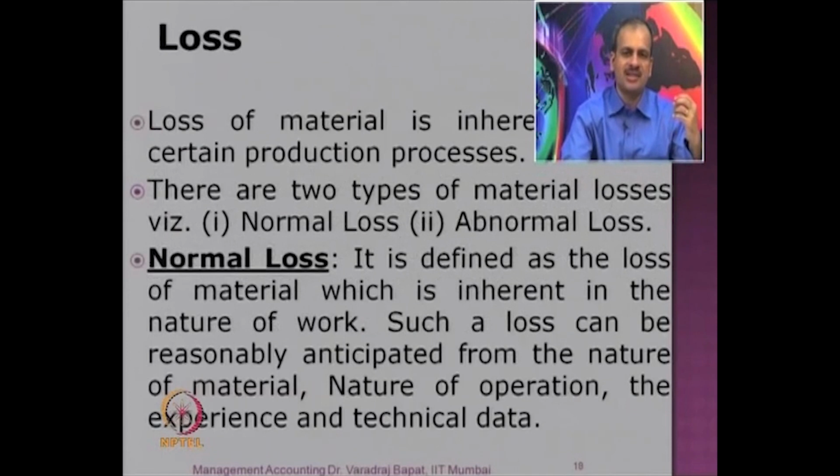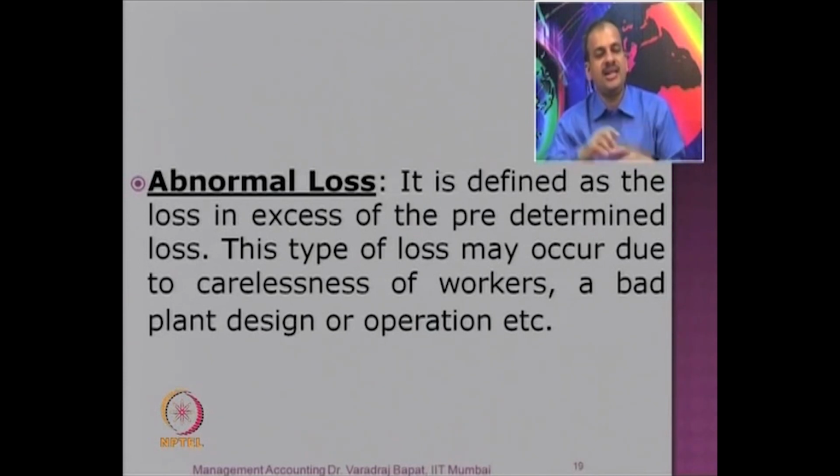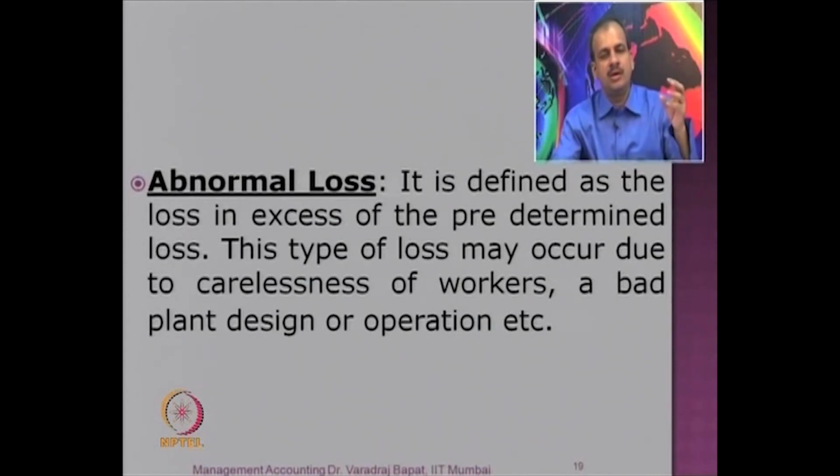Similarly in petroleum products, let us say there is a 3% loss, that is normal. But if there is some fire, then it is because of carelessness. That has to be borne by the company. You cannot tell the customer that there was a fire, so we will not deliver to you. So abnormal and normal losses have to be classified and then accordingly treated.